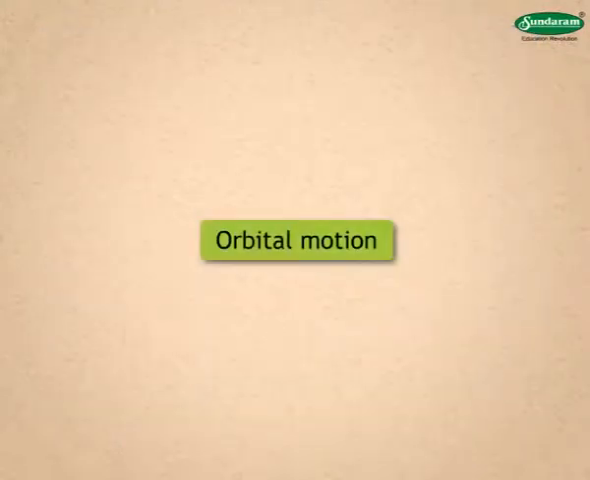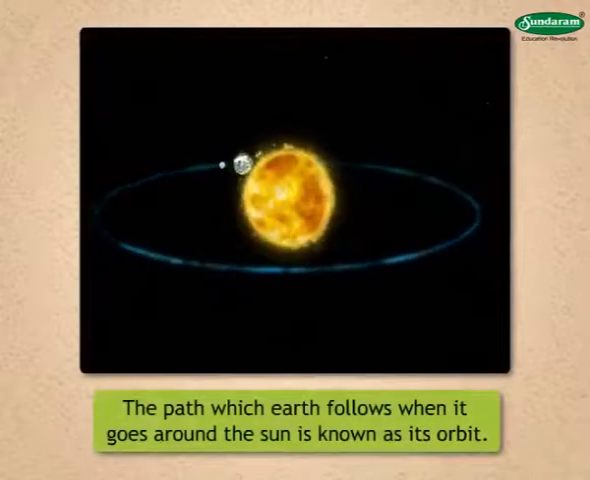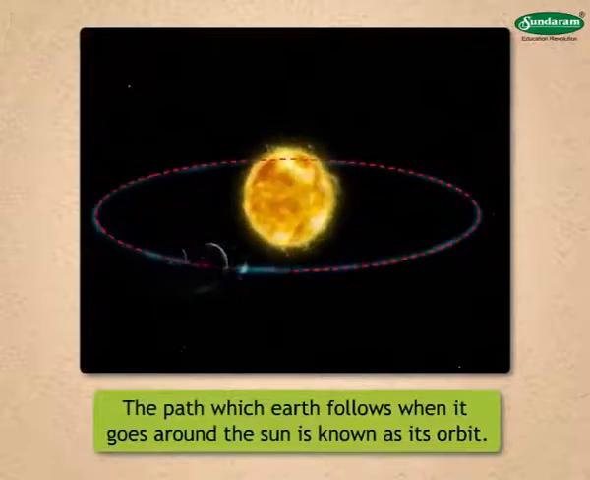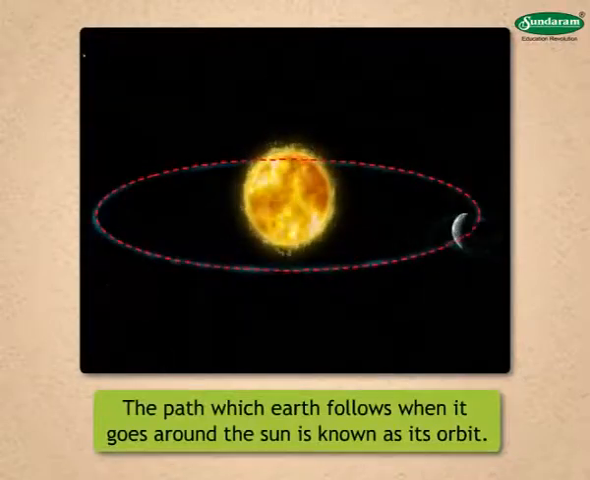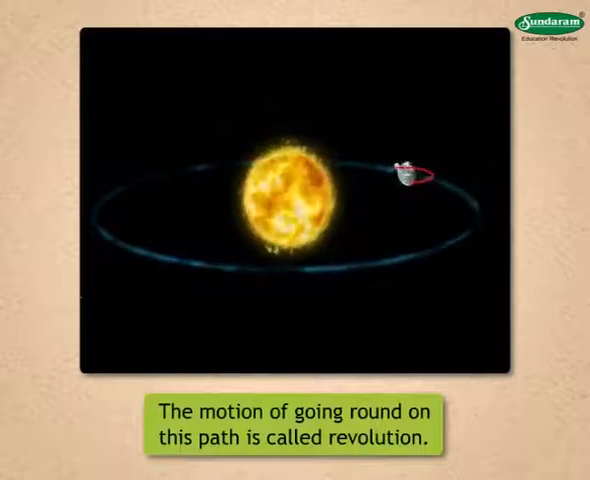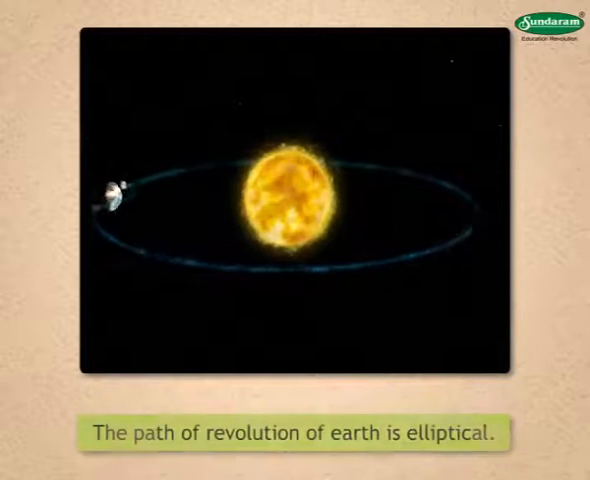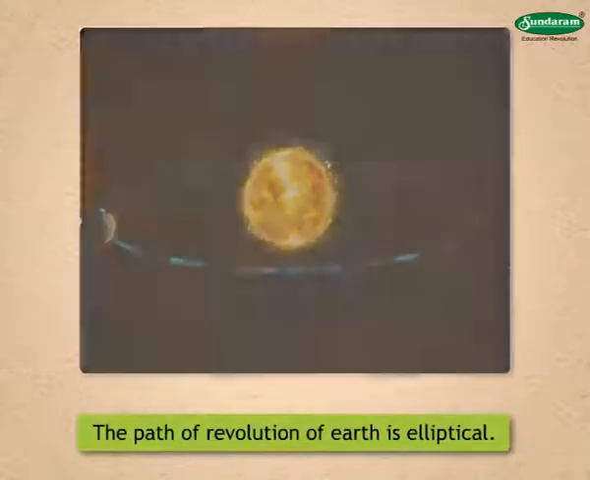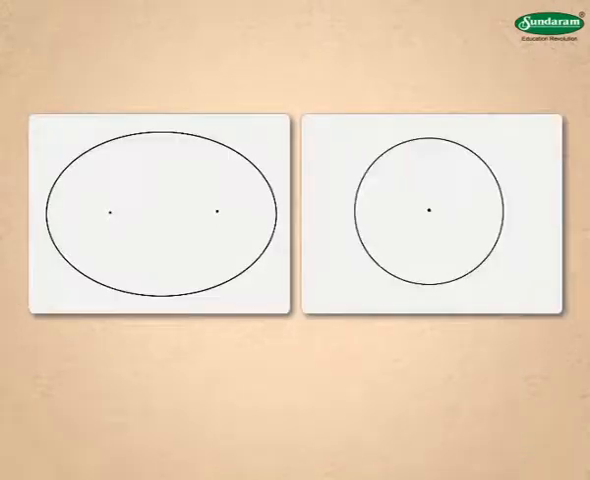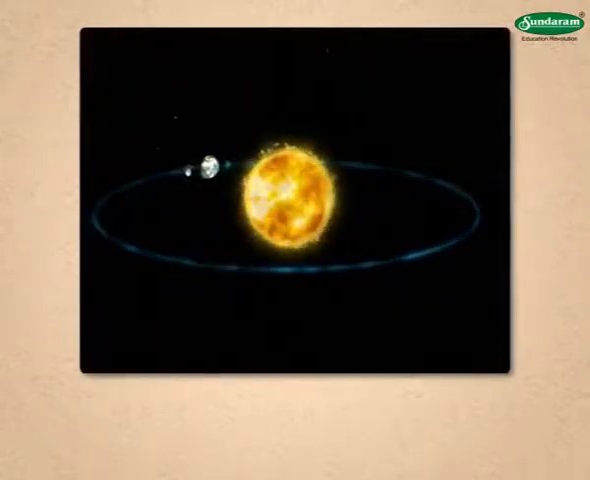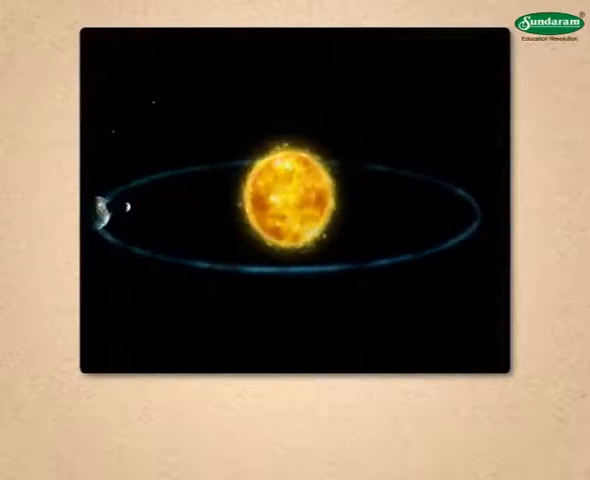Orbital motion. The Earth follows a particular path when it goes around the Sun. This path is known as its orbit, and the motion of going round on this path is called revolution. The path of revolution is elliptical. A circle has only one center, but an ellipse has two centers. At one center is the Sun. It never changes its place.